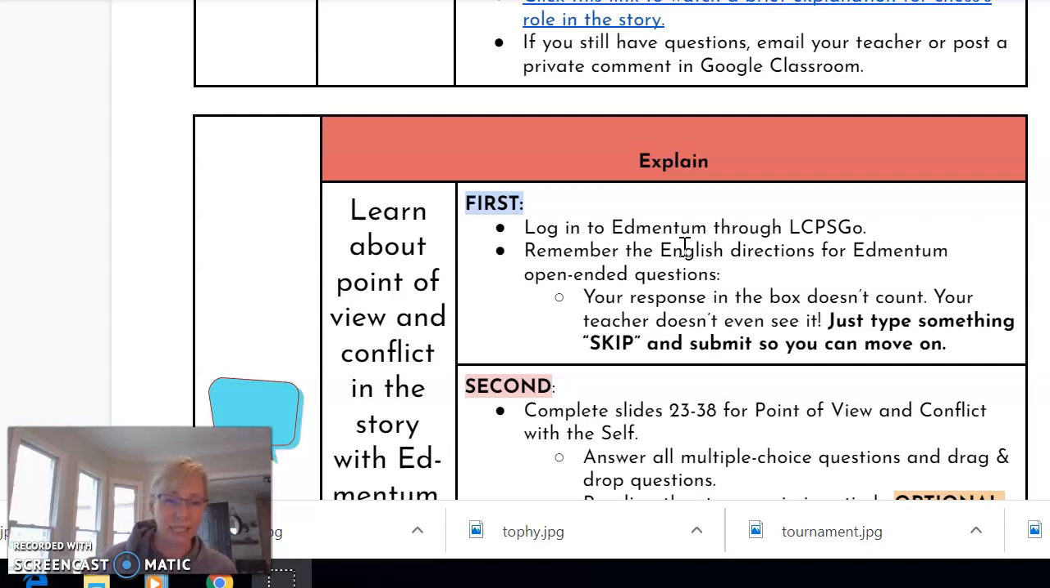I can't say this enough. Do not type answers in the box. Just write the word skip and go to the next slide. You're still going to do multiple choice questions. You're still going to do the drag and drop questions, but do not write your answers in there. I can't see them. No teachers can see what you're writing in there unless we scroll down one by one. It's almost impossible. So my goal is that you just skip right through.